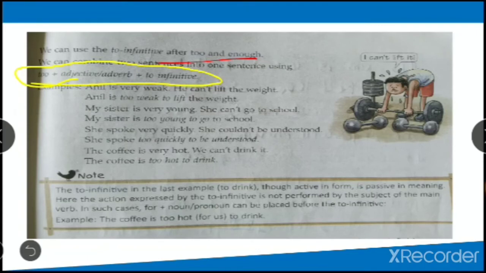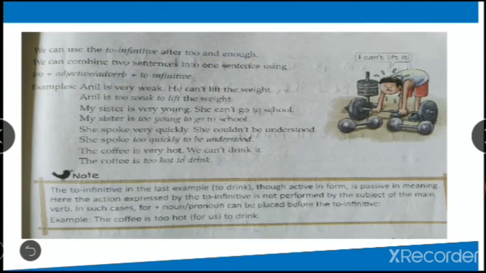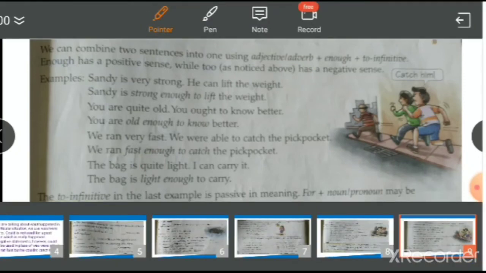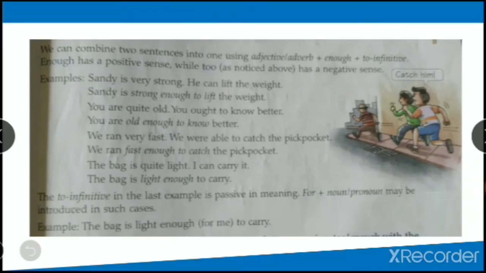Let's see the other points. We can combine two sentences into one using adjective or adverb plus enough plus to-infinitive. Now you can make one sentence. You have to write the formula: adjective or adverb plus enough plus to-infinitive. Enough will be for positive, too will be for negative. It means it has a negative sense. When you say too, it means it's so much, it's negative, right?